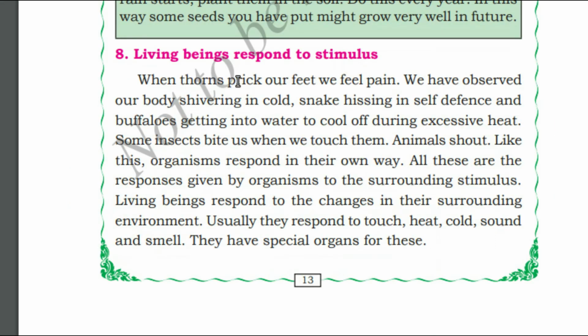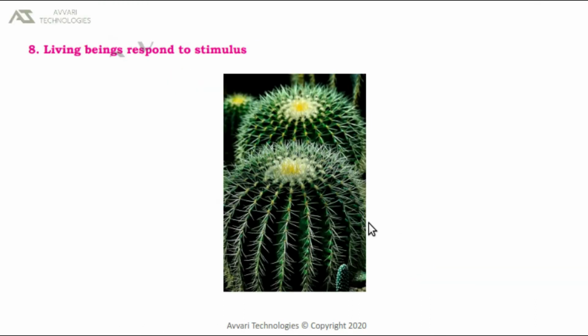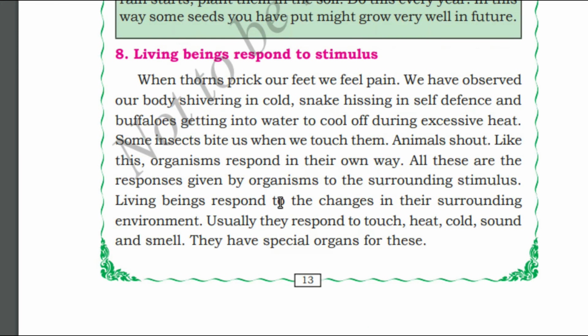Living beings respond to stimulus. When you are walking on a road, accidentally you step on a sharp object. In the next moment you will take your foot off, right? You are responding to the external stimulus. Living beings are capable of responding to stimulus. We experience stimulus usually by responding to touch, heat, cold, sound and smell. All have special organs for this.